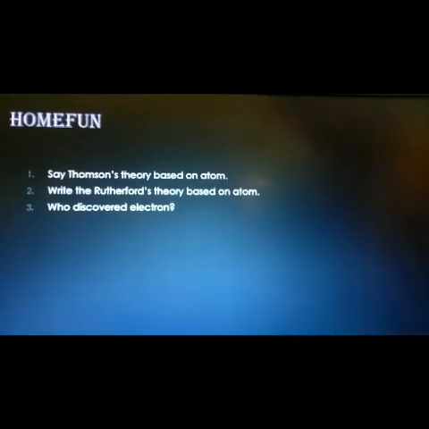And now we shall move into the homework. Your first one, you need to write Thomson's theory based upon the atom, and your second question, you have to write Rutherford's theory based upon the atom, and third question, who discovered the electron?